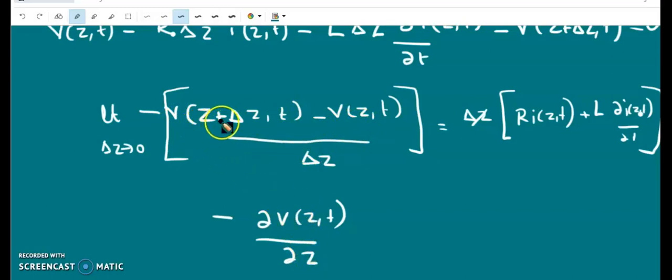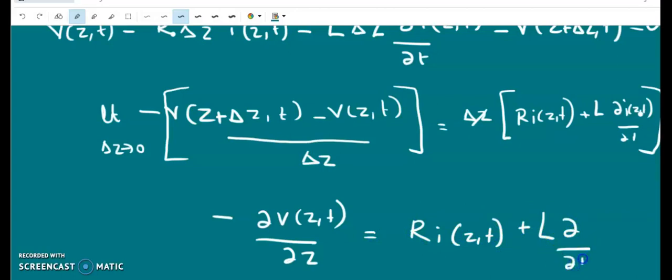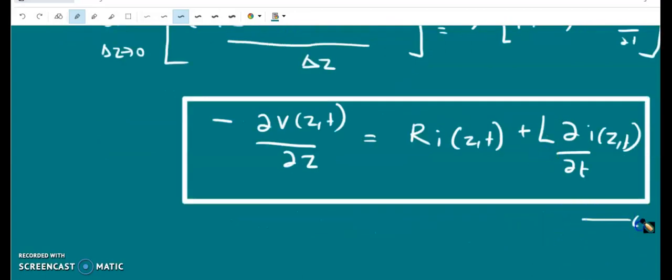Since V is a function of both z and t, this is a partial derivative, and there is a negative sign over here. So we get R into I of z,t plus L into dou by dou t of I of z,t. This is termed as equation number 1.